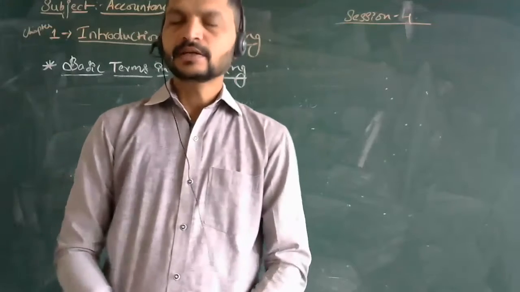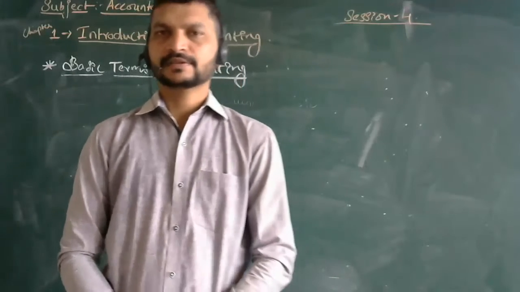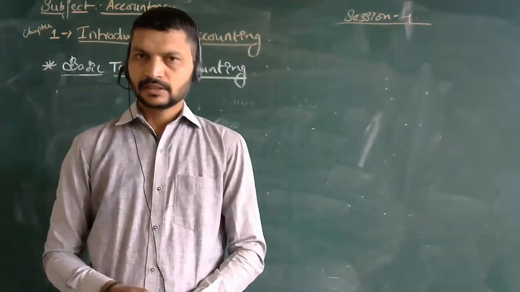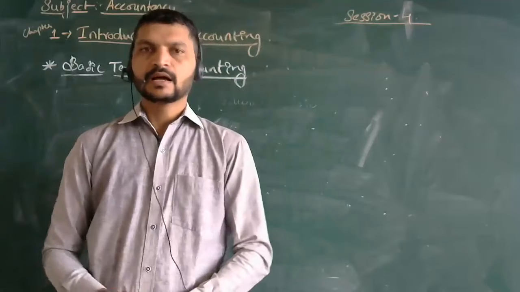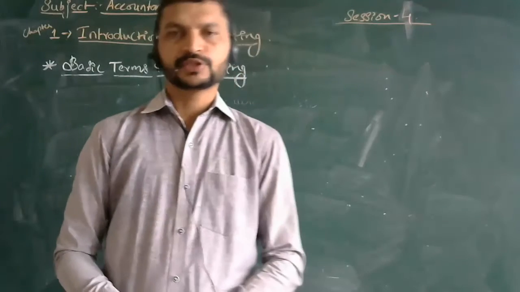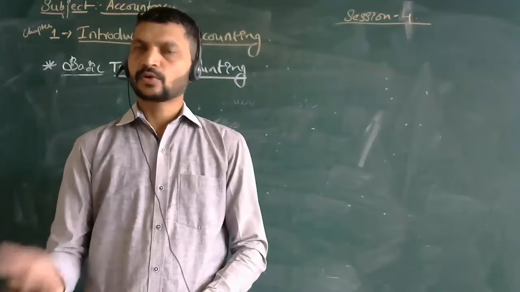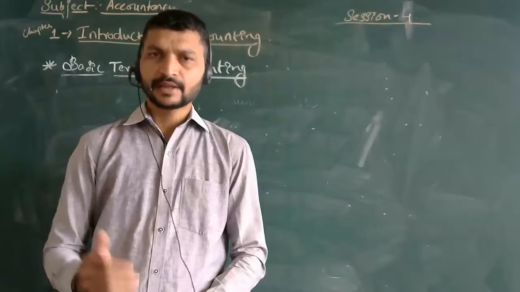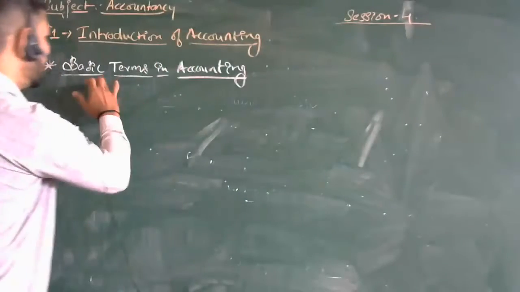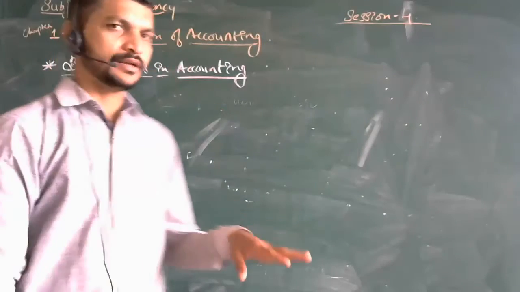Accountancy. Till now, what concepts we have discussed is the introduction part, meaning of accountancy, accounting, okay. Then accounting as a source of information. Then we came across the objectives, then specifically role of accounting. Now the concept which we are dealing with is nothing but basic terms used in accounting.